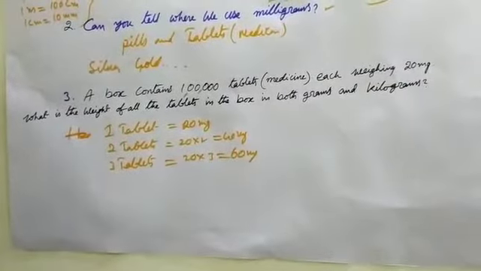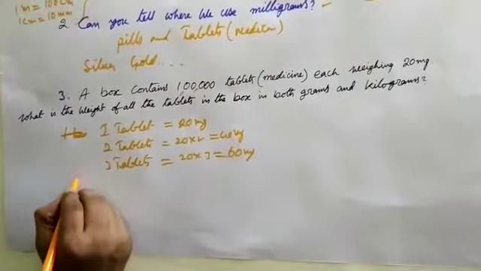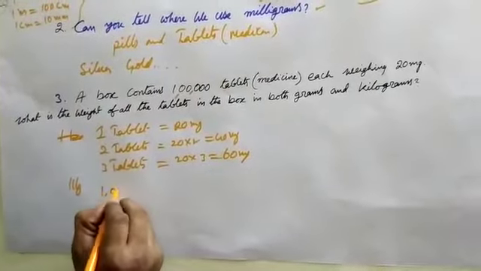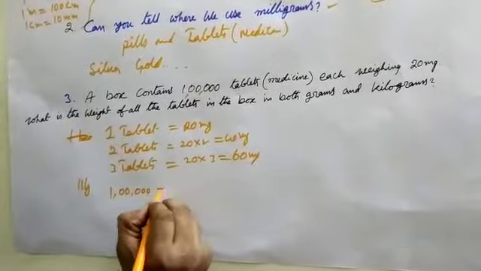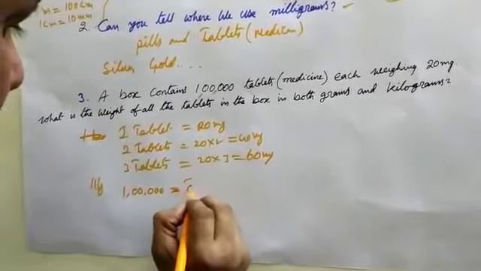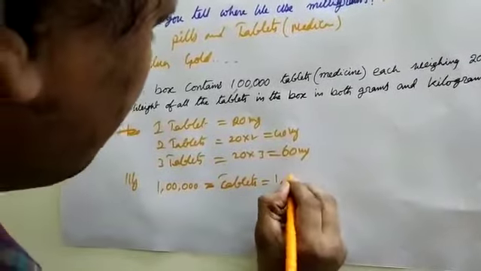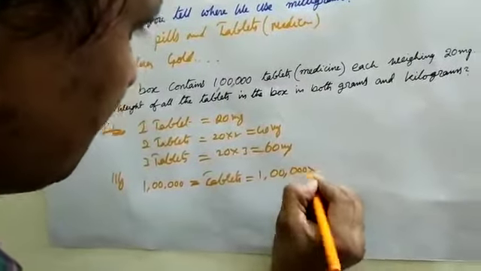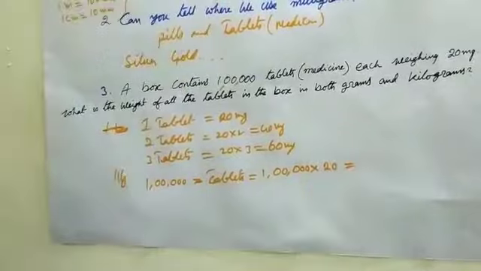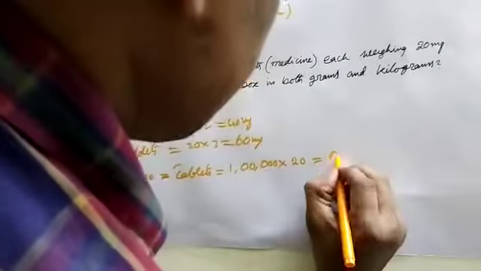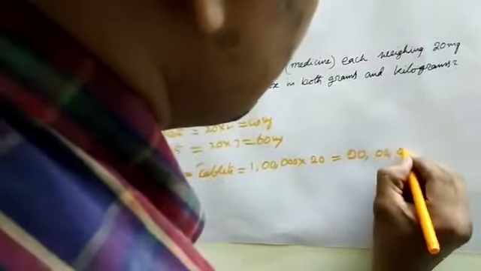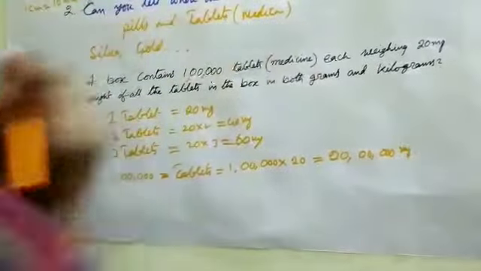Similarly, 1 lakh tablets is equal to 1 lakh into 20, that is 20 lakhs mg.